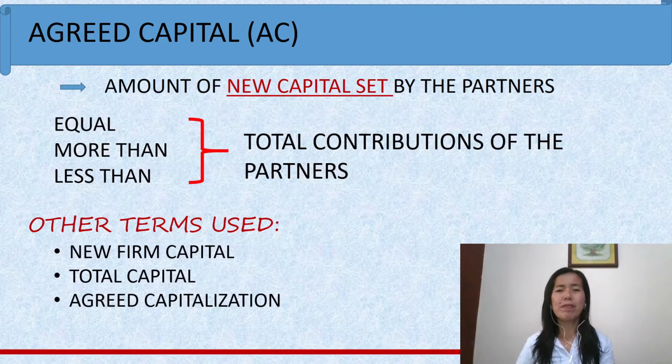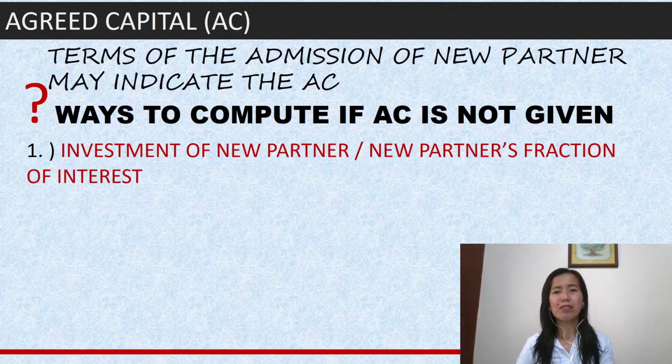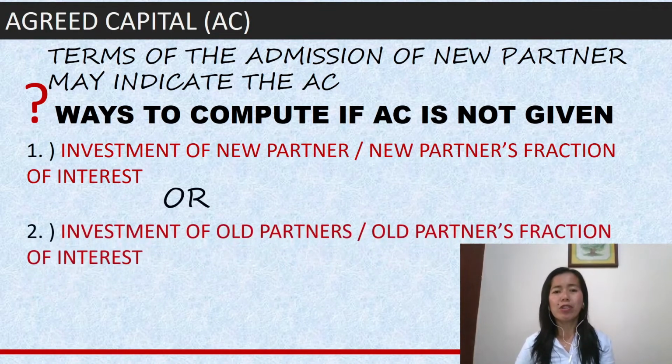What if the problem doesn't state the agreed capital? What are we going to do? We have two methods or ways to compute if AC or agreed capital is not given. First, using the investment of the new partner, or second, using the contributions or investment of all partners. Let us have this problem.